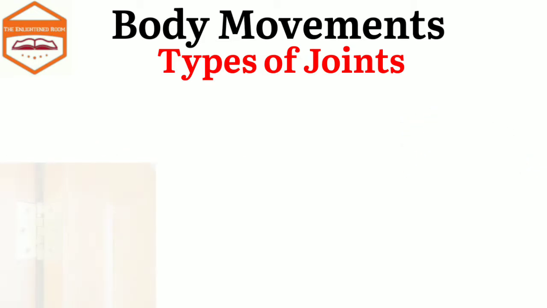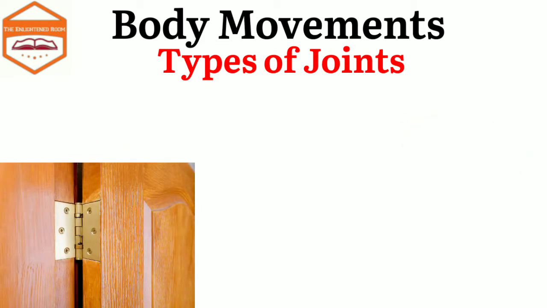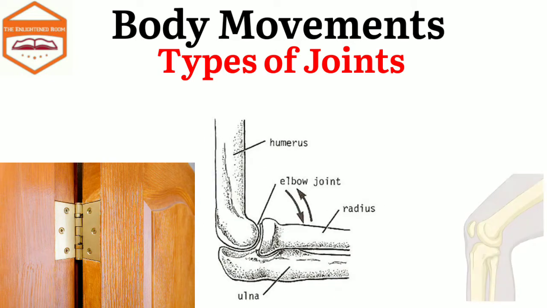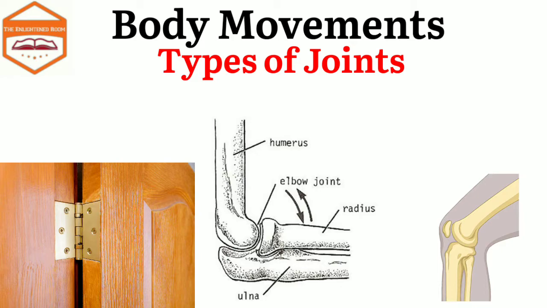The other freely movable joint is the hinge joint. A hinge joint is like the hinges in a door. We have hinge joints in our elbows, fingers, knees and toes. They allow movement of the bones in one direction, that is up and down or back and forth movement.